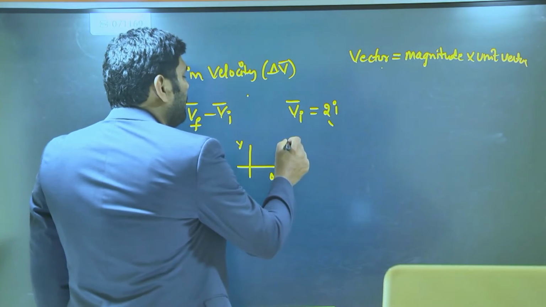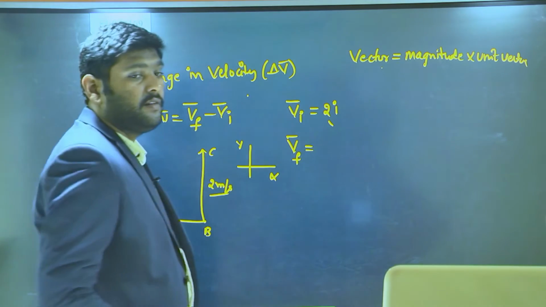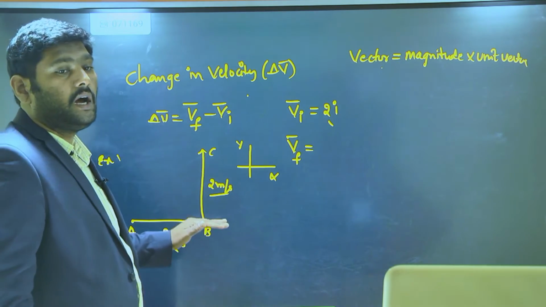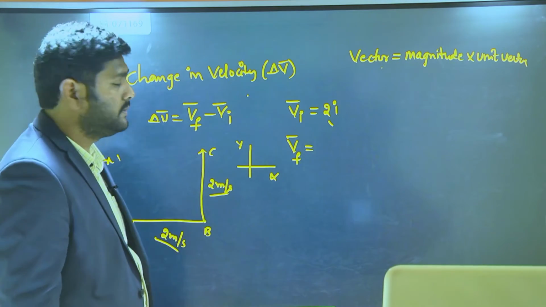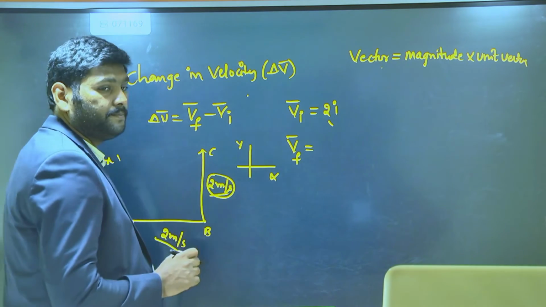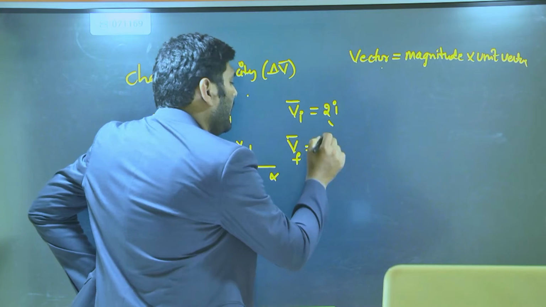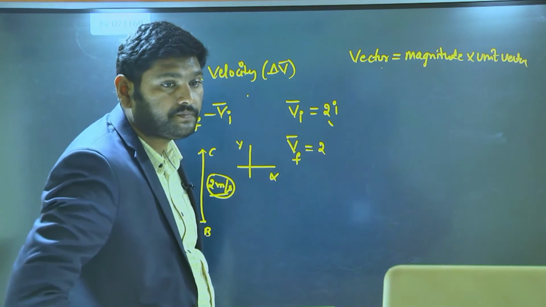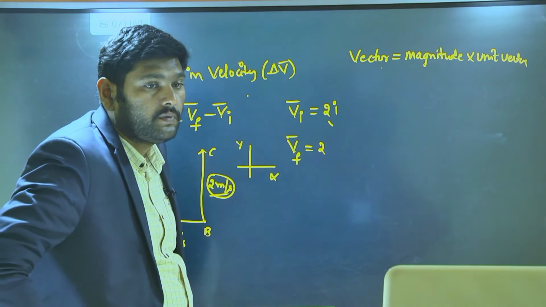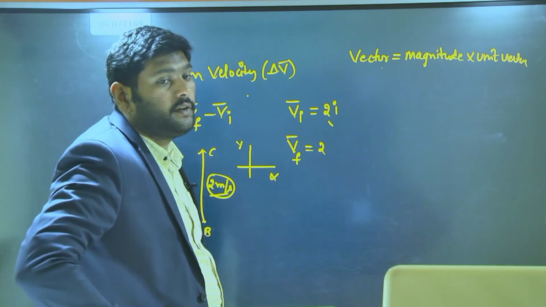In the same way, the final velocity vector is the velocity after taking the turn. What is the magnitude of velocity after the turn? It is 2 meter per second, and it is moving in which direction? The y direction.